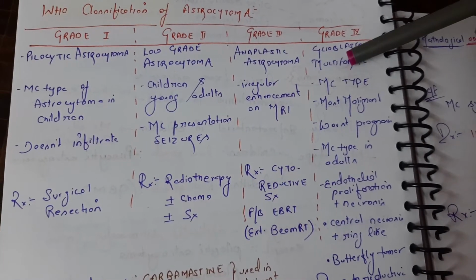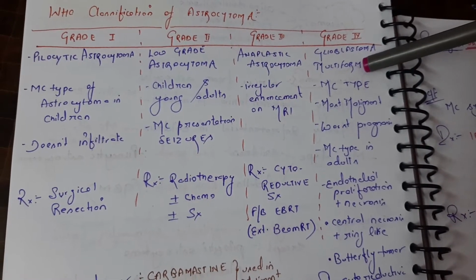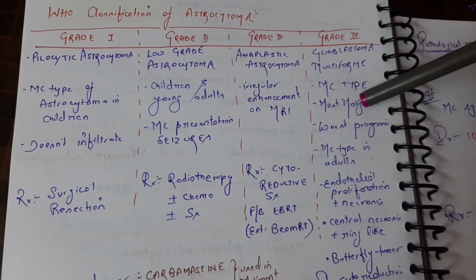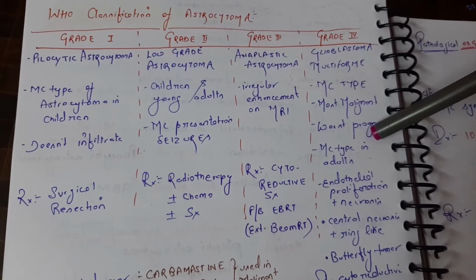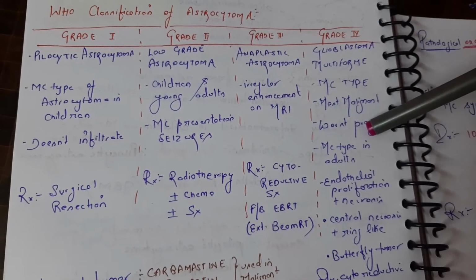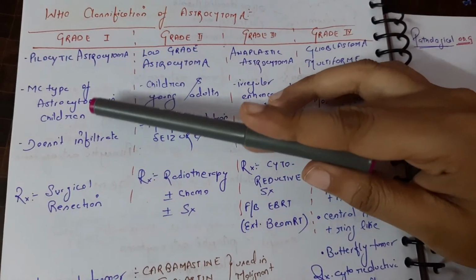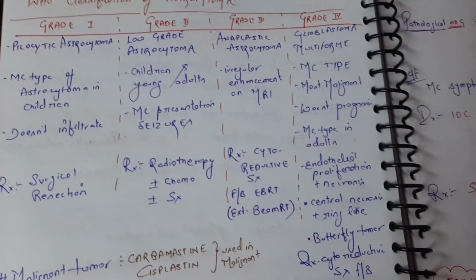Then we have grade 4, that is the glioblastoma multiforme. It is the most common type and the most malignant one, with the worst prognosis also. Grade 4, worst prognosis, right? It is most common in adults, and in children we can see pilocytic astrocytoma.